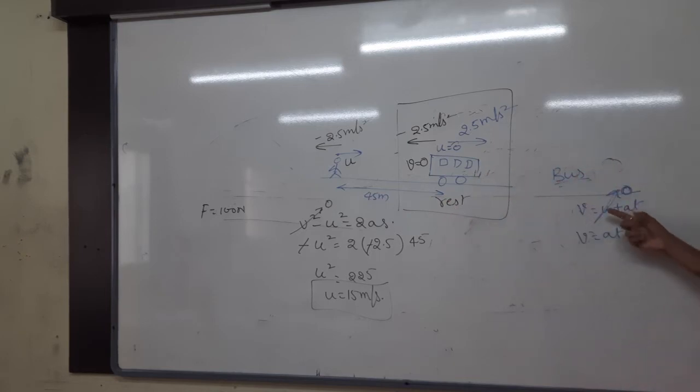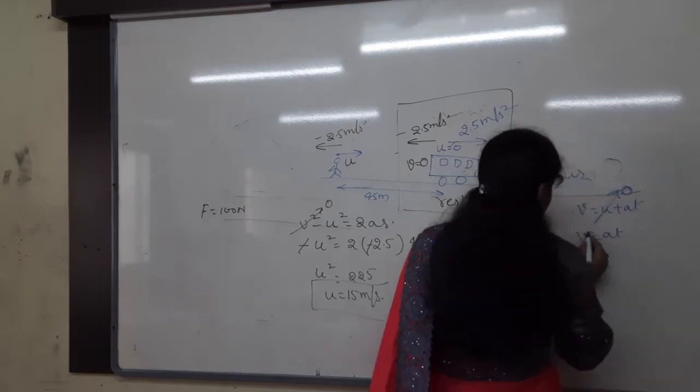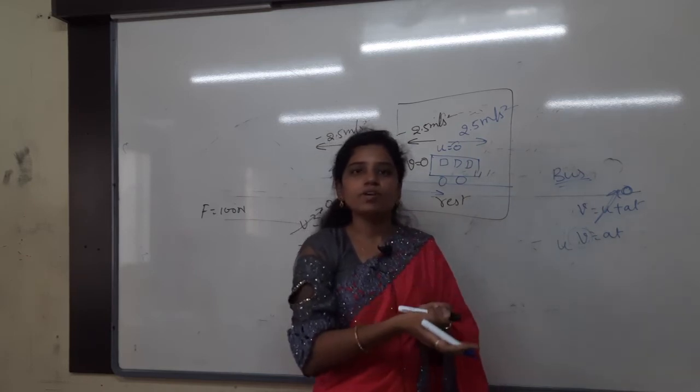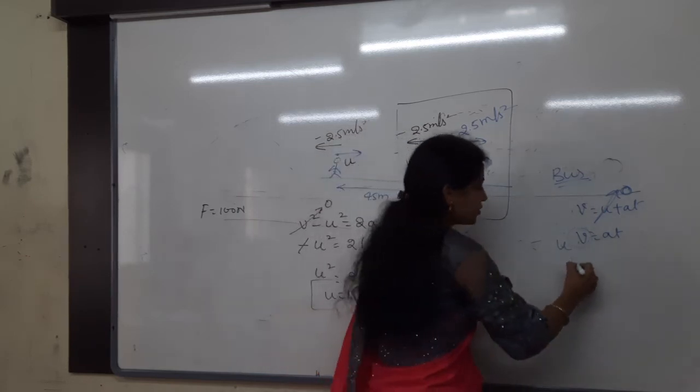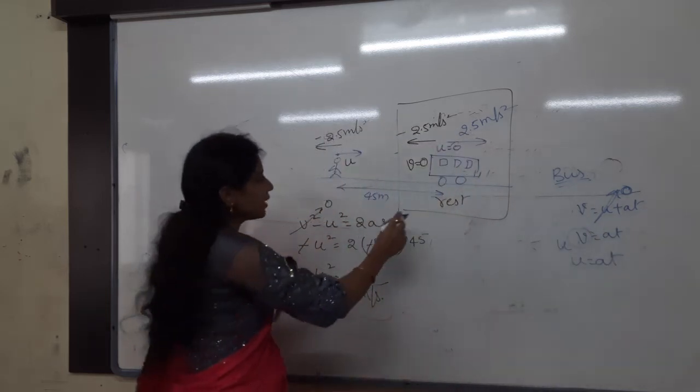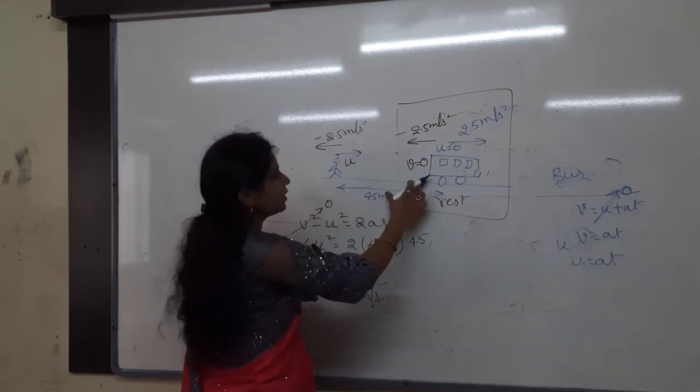Now in this case, we are not making this one at rest. We are just taking that it is moving with some velocity only. With what velocity is it moving? V is equal to AT. Whenever the man catches and sits in the bus, both will have the same velocity or not? Both will have the same velocity. So can I take V is equal to U? Velocity of the man is equal to velocity of the bus. So U is equal to how much we will get? AT.